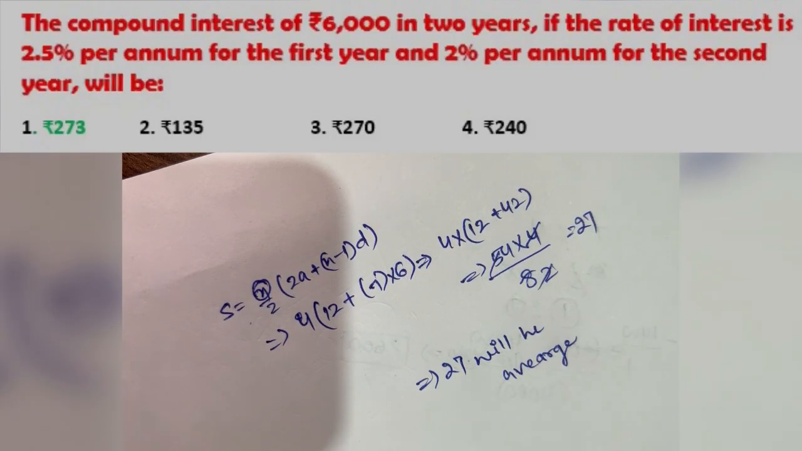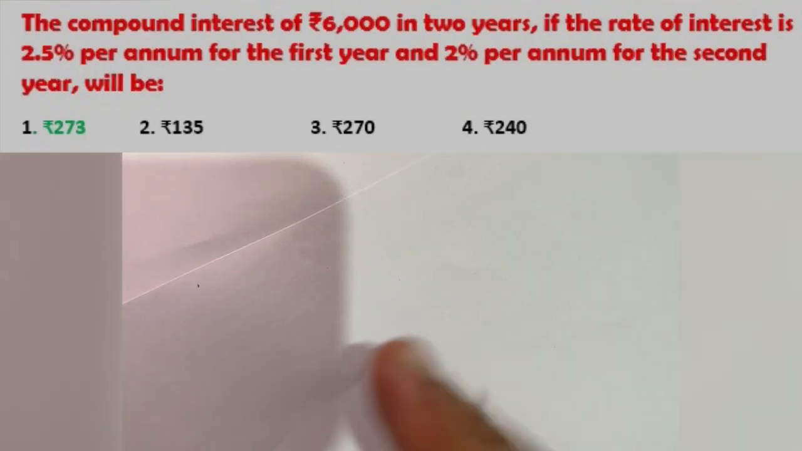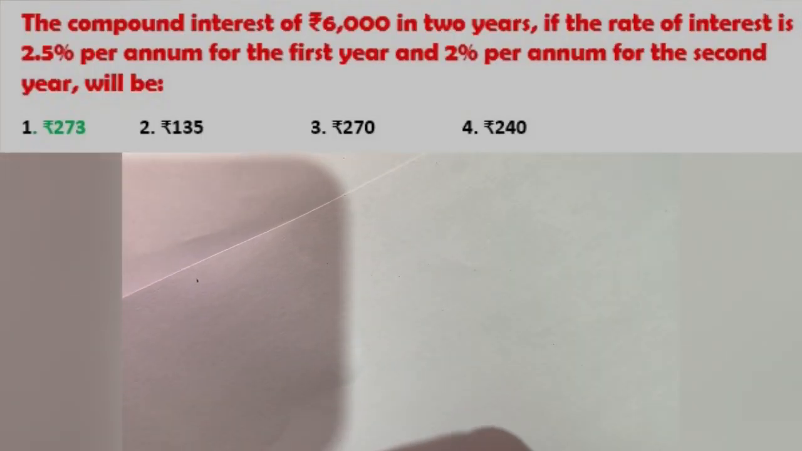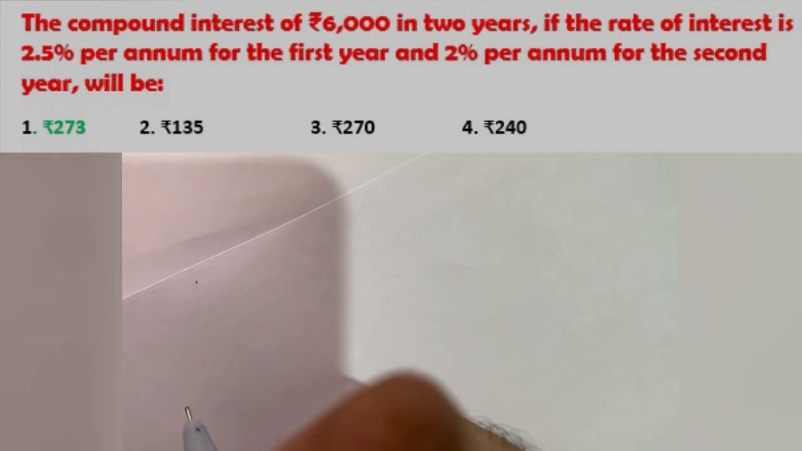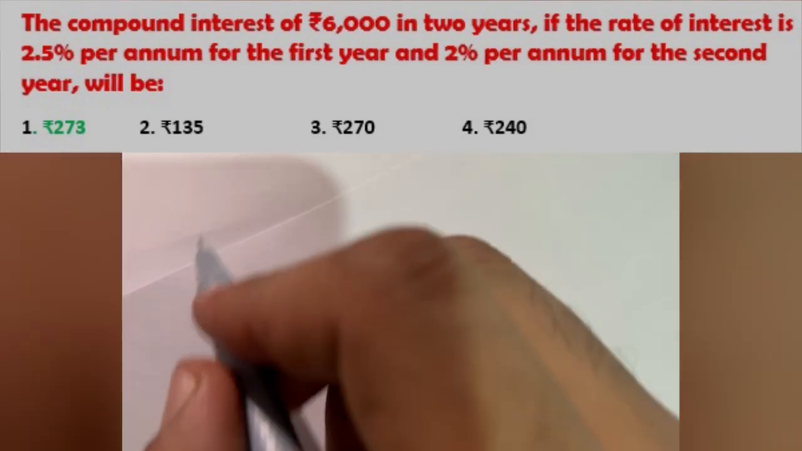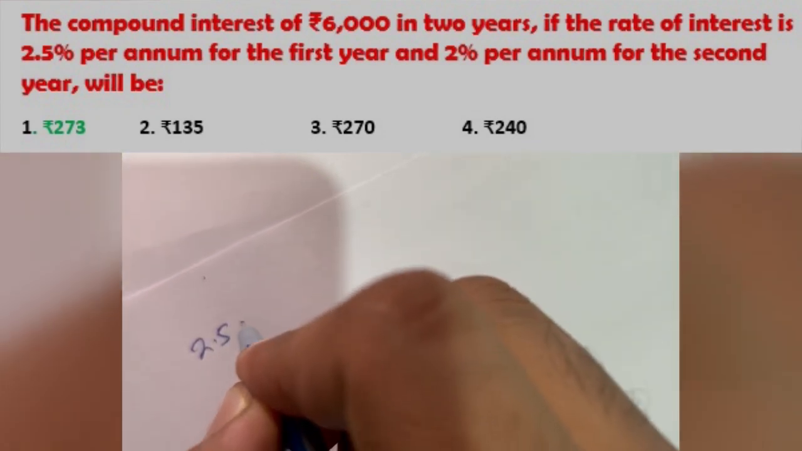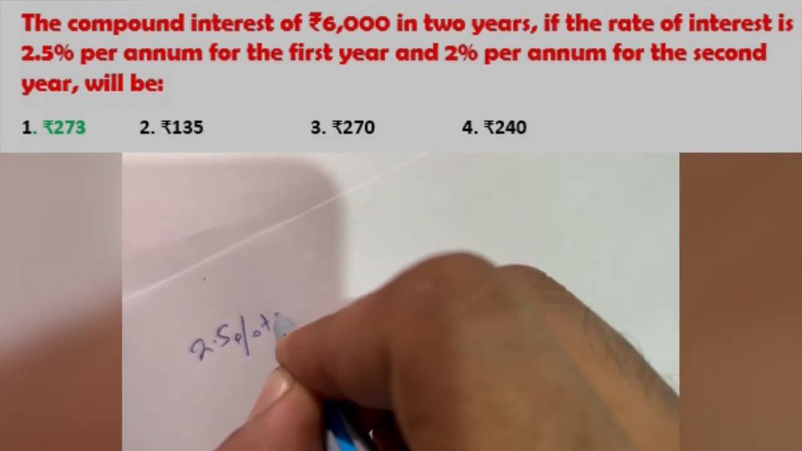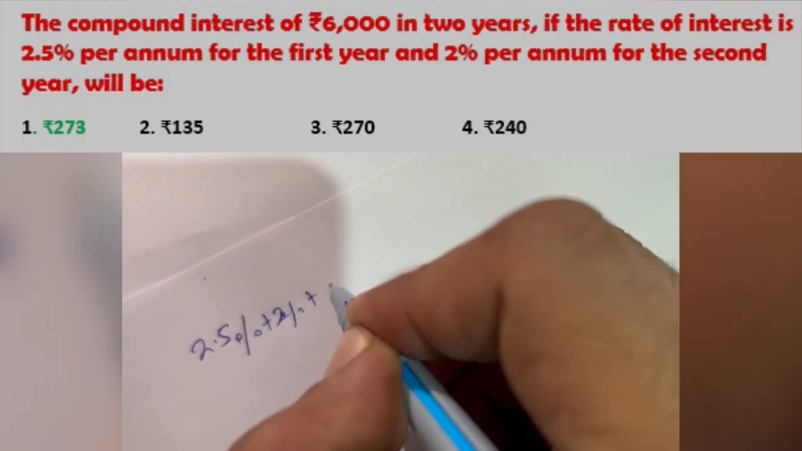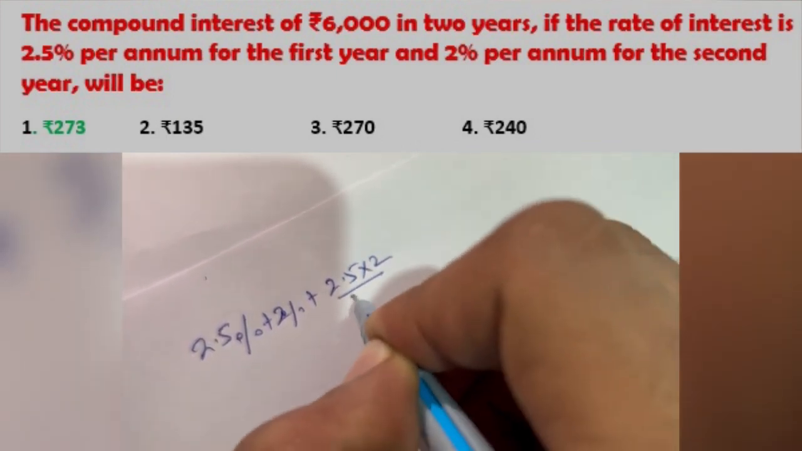Okay, now we have question number 29. In the compound interest on 6,000 in 2 years, if the rate of interest is 2% per annum for the first year and 2.5% for the second year. So the total compound interest will be the successive of both, that is 2 plus 2.5% plus 2 into 2.5 divided by 100.